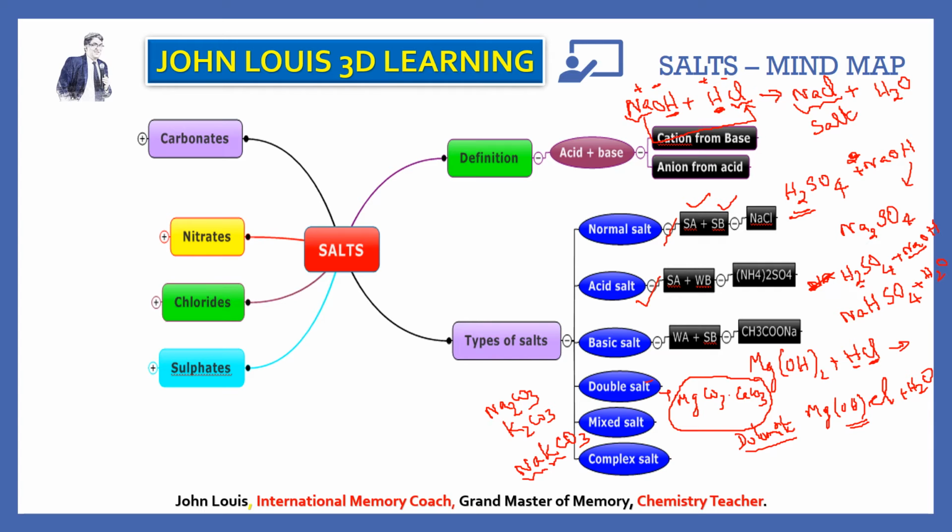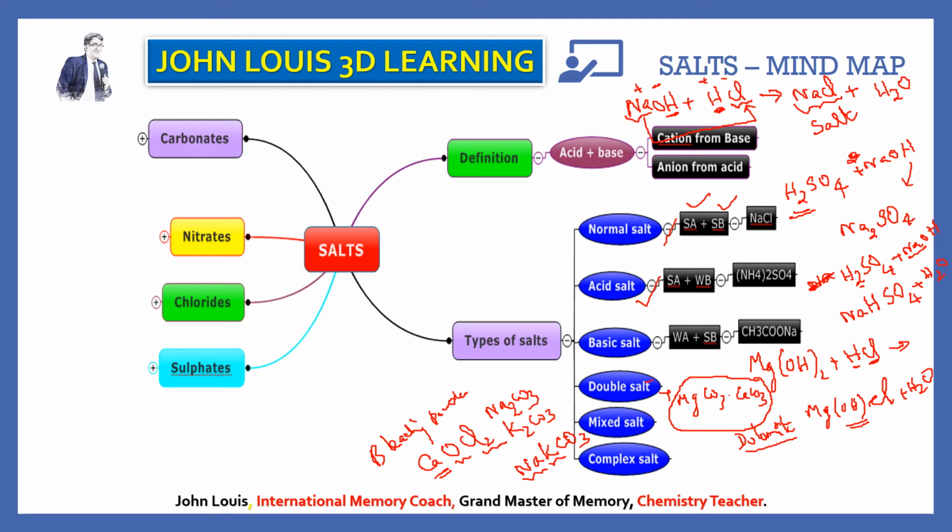So mixed salt is a salt in which 2 basic radicals or 2 acid radicals will be present. For example, you take bleaching powder. What's the formula? CaOCl2. Here calcium is a basic radical, positive ion. Oxide is negative, chloride also negative. 2 negative ions are there. Therefore, this is a mixed salt.